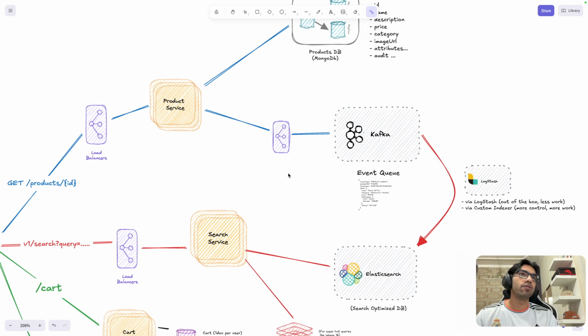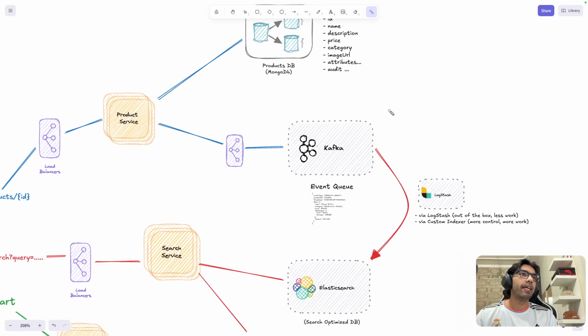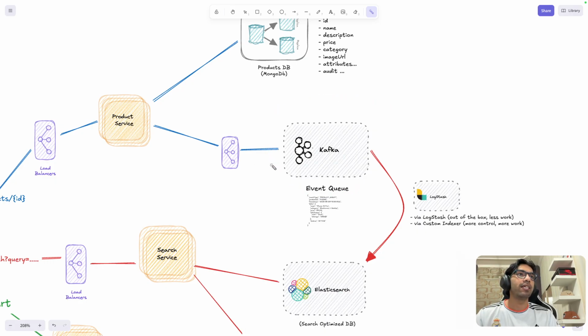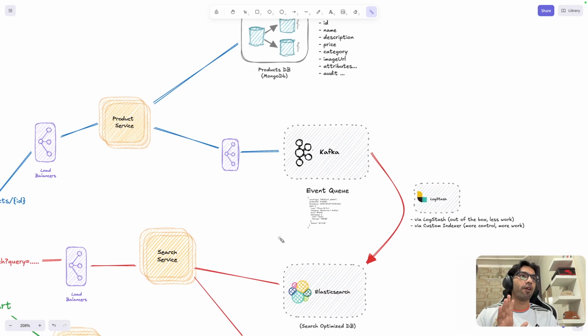Now how the flow is going to happen is, whenever a new product comes in, we will add a topic to Kafka because we want to make this an asynchronous flow. As I mentioned earlier, a little bit of latency or staleness is okay here. So I don't need the product service to call an API or call the database of the search service directly. No, that's not going to happen. We want to make it asynchronous. We can take a couple of milliseconds, we can take 500 milliseconds. We don't want to put extra load, so that's why we are going to use asynchronicity in our system.